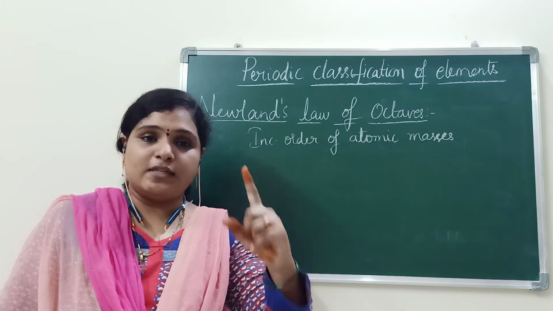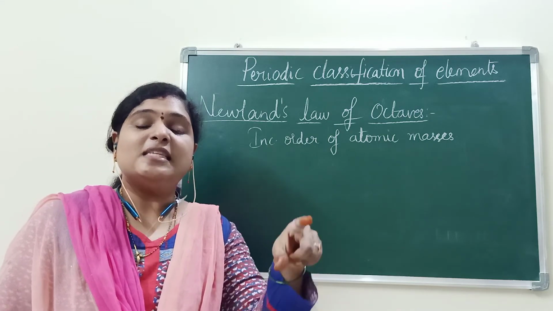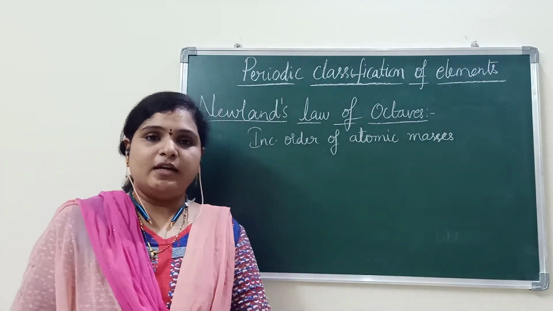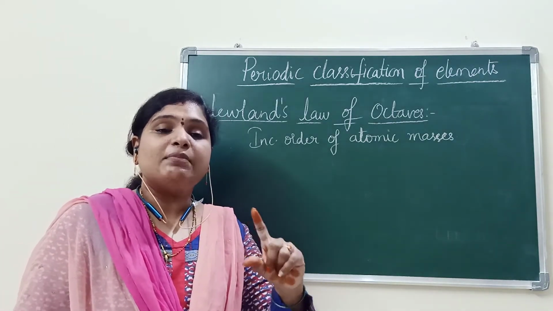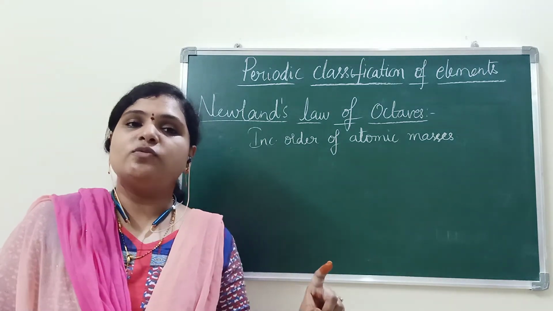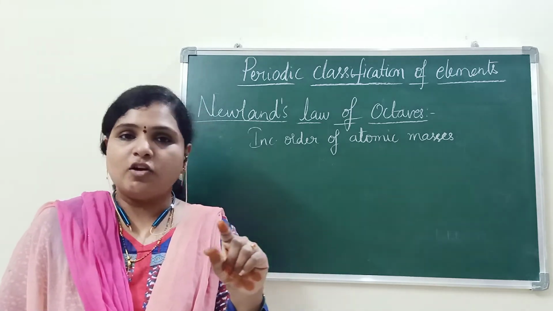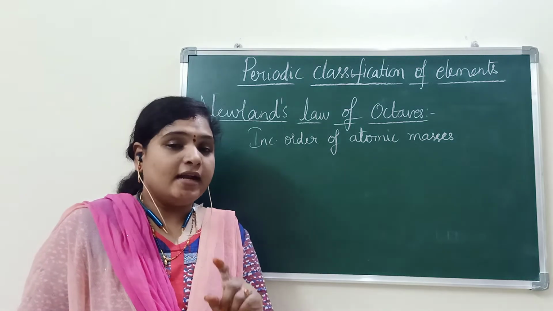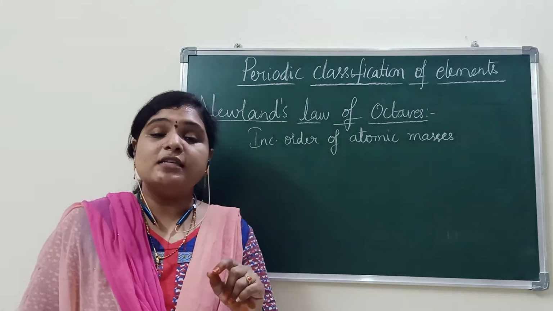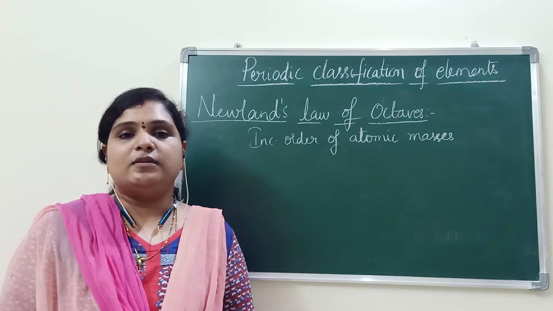If we consider the first element, every eighth element has a similar property to that of the first. He arranged the elements available at that time in the increasing order of atomic masses, and observed that every eighth element exhibits a similar property as the first element.